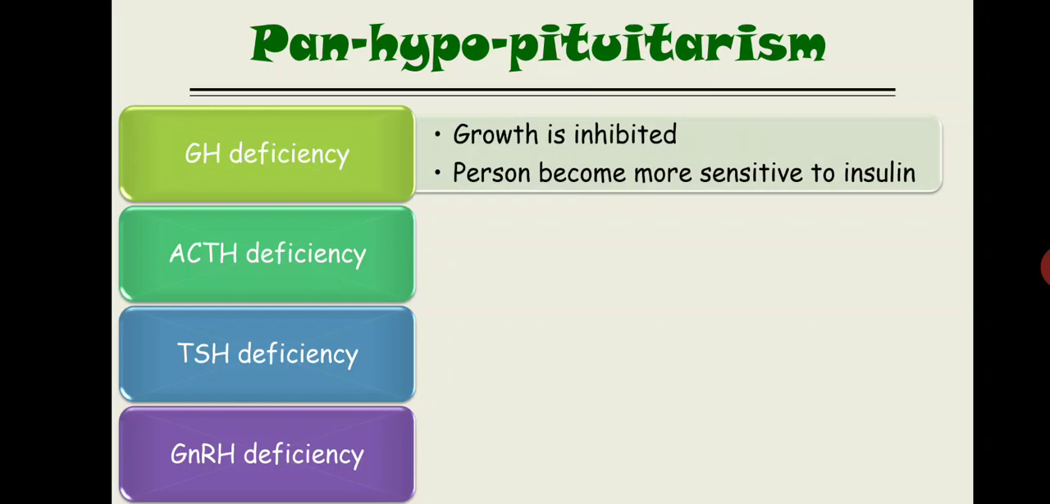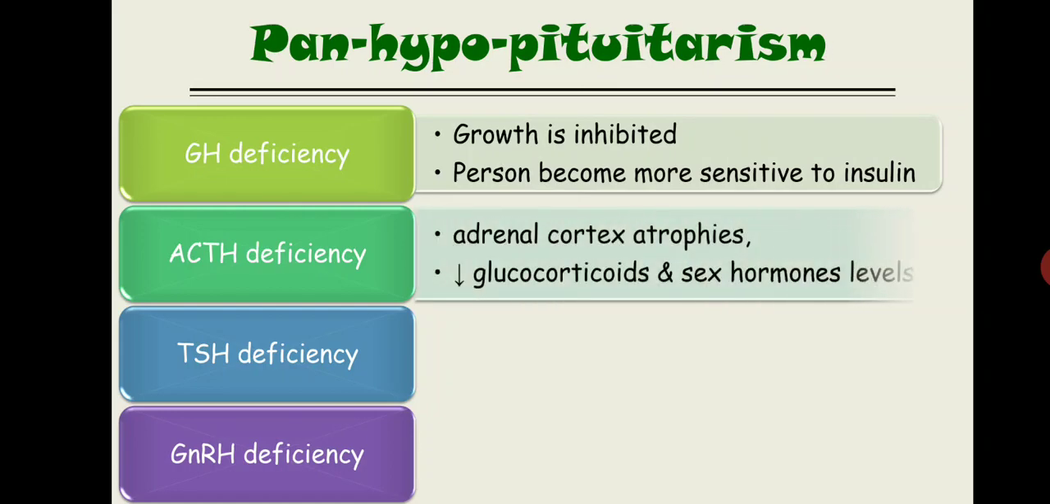Second one is ACTH deficiency. ACTH works on the adrenal cortex. So if there is a deficiency of ACTH, the adrenal cortex will be atrophied. There is a decrease in the growth of the adrenal cortex. Now, glucocorticoid and sex hormone levels decrease. You see in this slide, I used only two hormones, glucocorticoid and sex hormone, that decrease in ACTH deficiency.